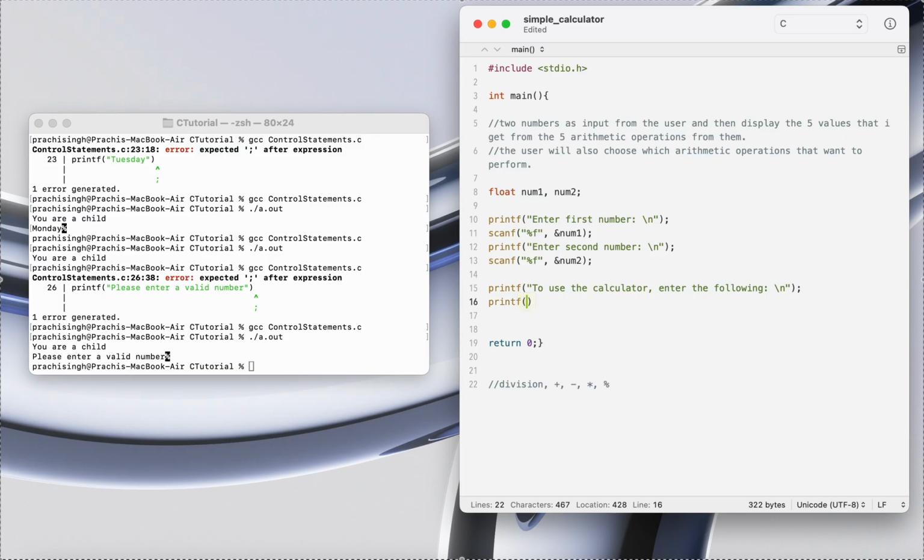So if the user wants to perform division, then they have to enter a certain character.